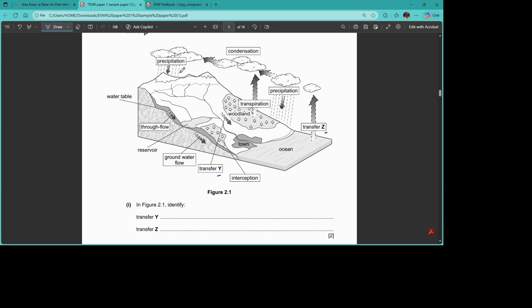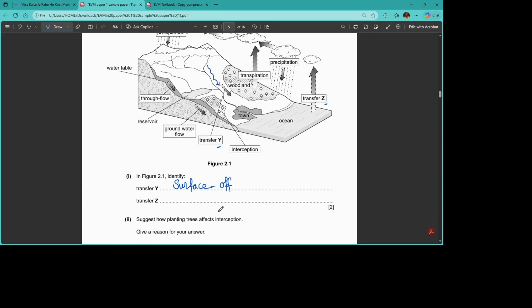Transfer Y is from the mountain, as you can see the mountain here, and the water is moving in this direction, running down from the mountain. We call this surface runoff. Both the things are correct here. What is Z?